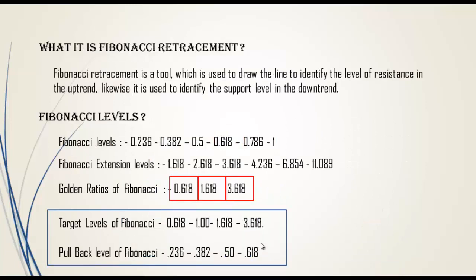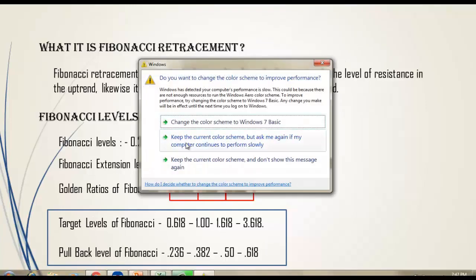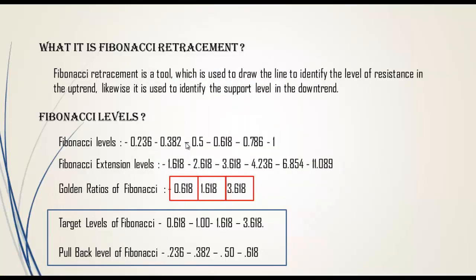In the stock market, if you want to calculate the retracement levels, which means Fibonacci levels, a tool called Fibonacci retracement is used. This tool is used to draw lines to identify the level of resistance in an uptrend. In the same way, it is used to identify the support level in a downtrend. This is nothing but identifying the support and resistance levels by mathematical calculation, which is called Fibonacci retracement.